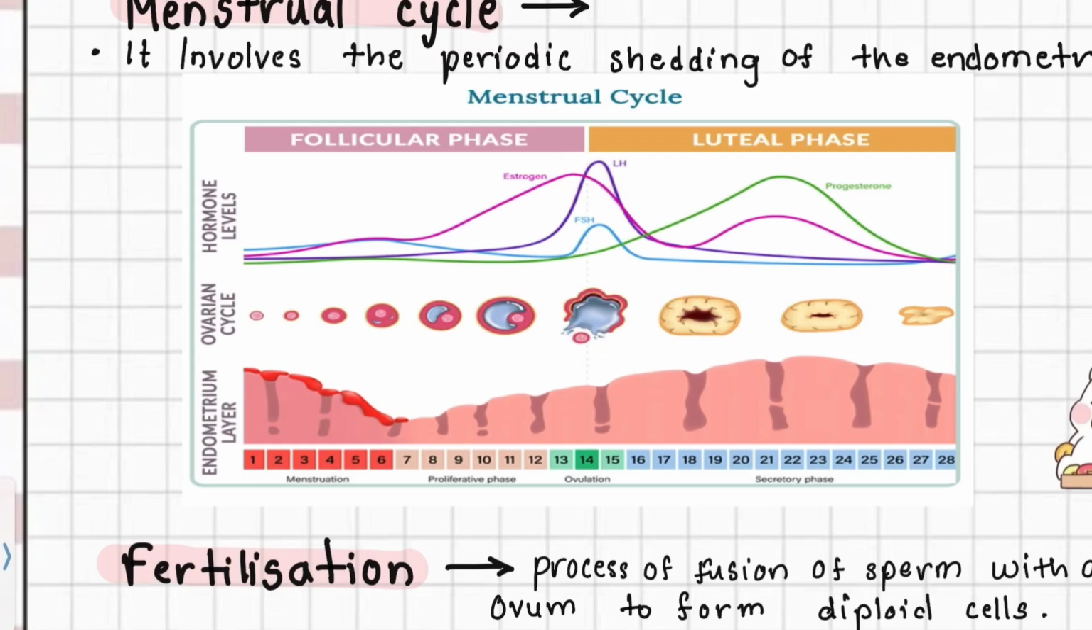The Graafian follicle ruptures and forms the corpus luteum. Corpus luteum releases two types of hormone, progesterone and estrogen. The estrogen gives negative feedback to the anterior pituitary, जिसके वजह से LH और FSH का लेवल कम हो जाता है. Ultimately, the corpus luteum degenerates and progesterone और estrogen का level also decreases, because of which the cycle continues once again.